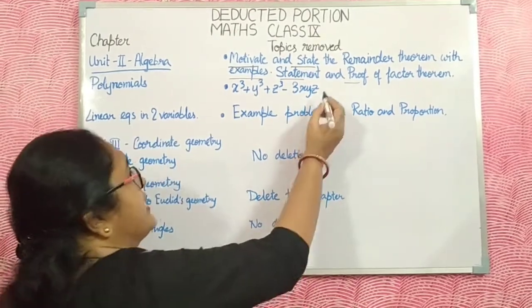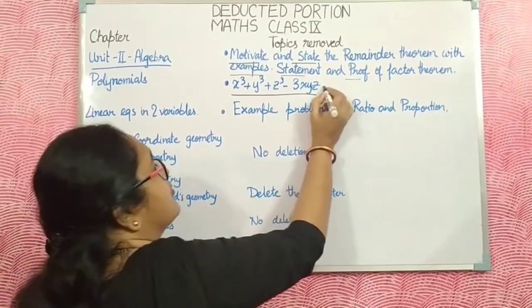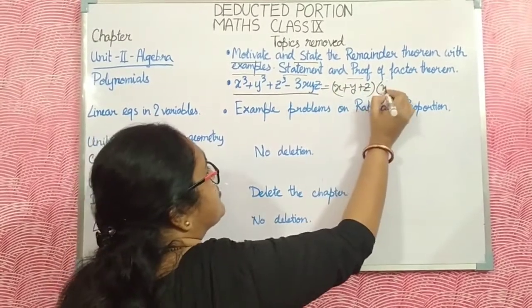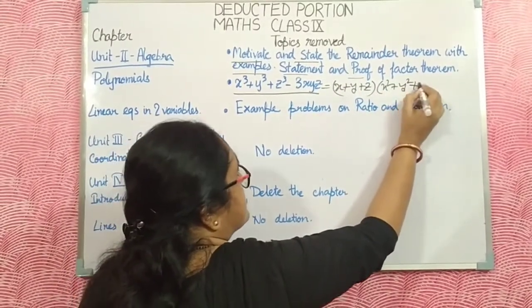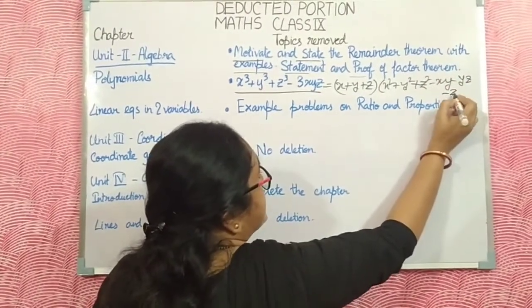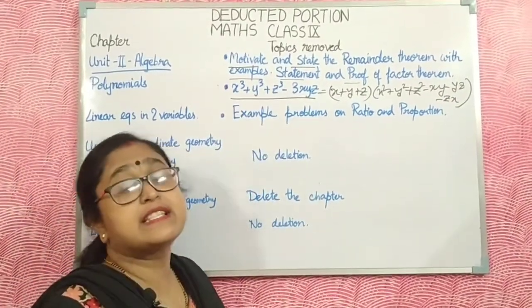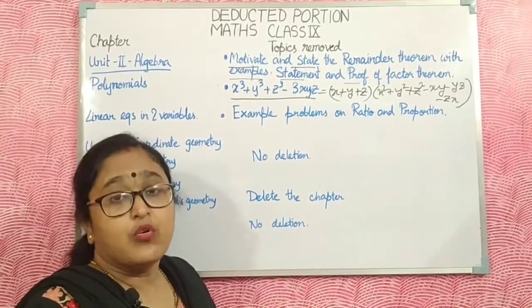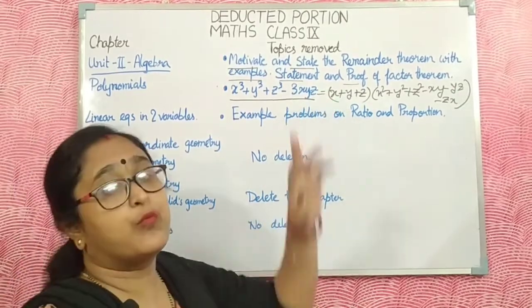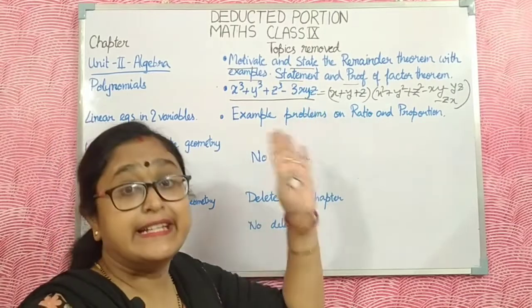Listen carefully. This is the main basic formula: x plus y plus z into x square plus y square plus z square minus xy minus yz minus zx. This formula is deleted from the polynomials chapter. You cannot use this formula when you do the factorization because this portion is deleted.